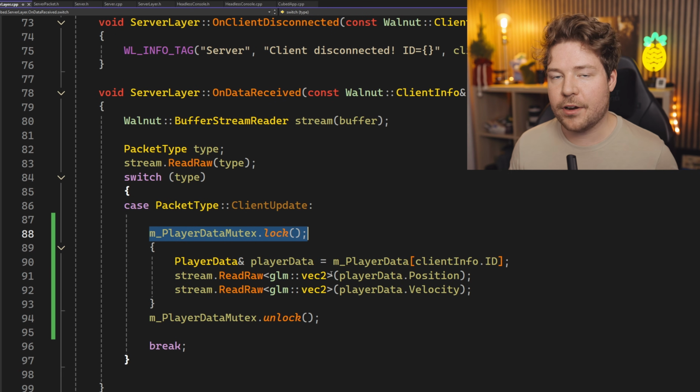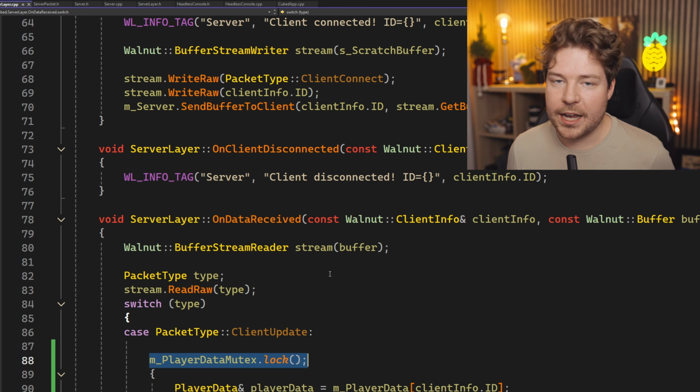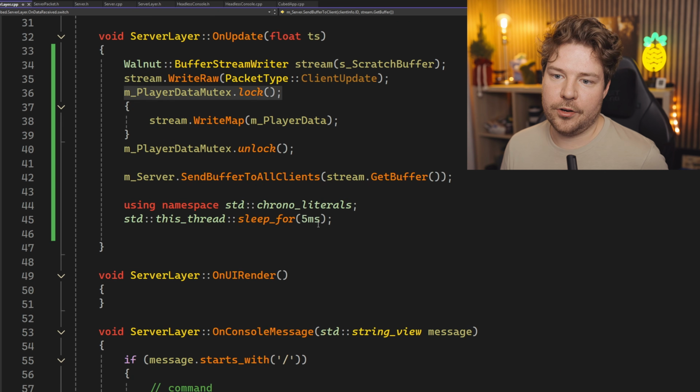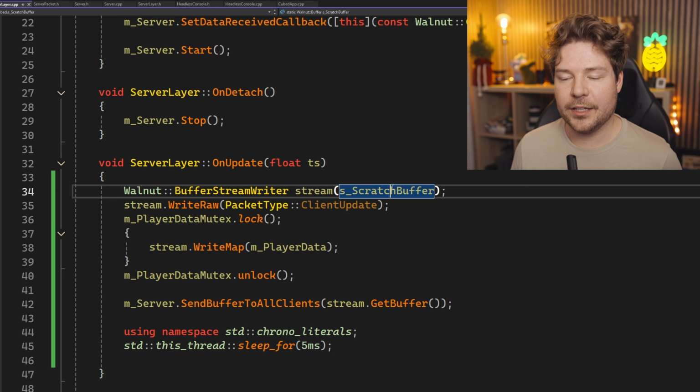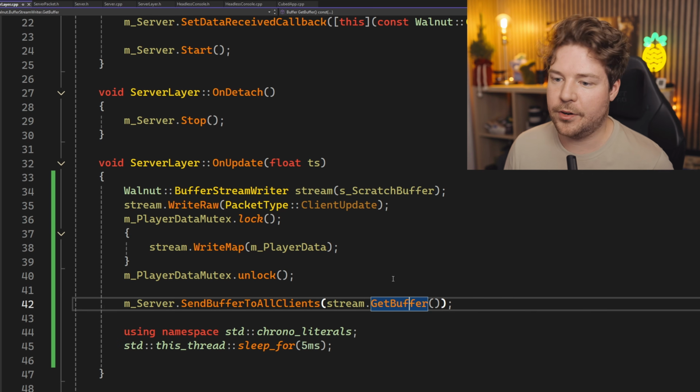It'll just suspend the thread, waiting for that to become unlocked. So that's obviously potentially a waste of potential work, and we don't want to slow down our application by doing that. Instead, we can make sure that we're locking for as brief a time period as possible.